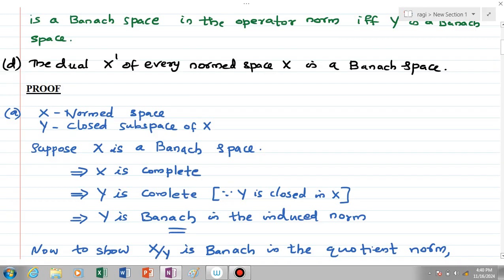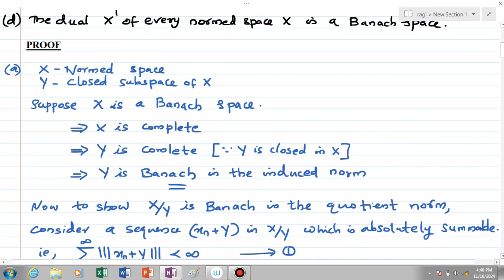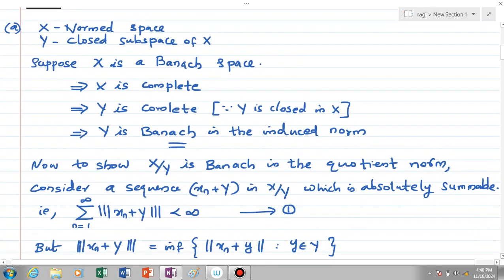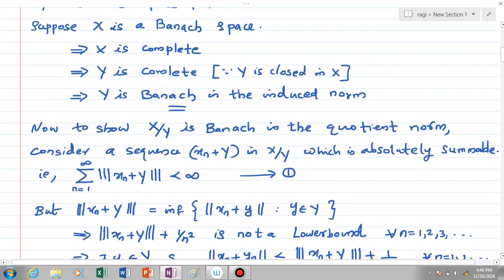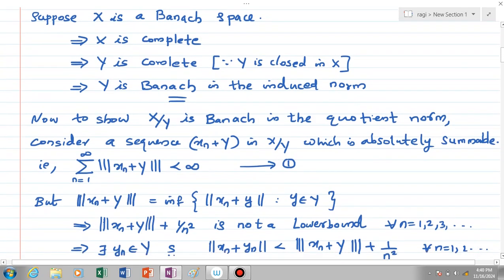If capital X is a Banach space, we know that capital X is a complete normed space, and Y is closed in X, and so Y is complete, because we know that every closed subspace of a complete space is complete. So Y is a complete normed space, and so Y is a Banach space in the induced norm. Okay, now we have to show that X by Y is a Banach space in the quotient norm. Since Y is a closed subspace, X by Y is a quotient space. Now we have to show that it is Banach.